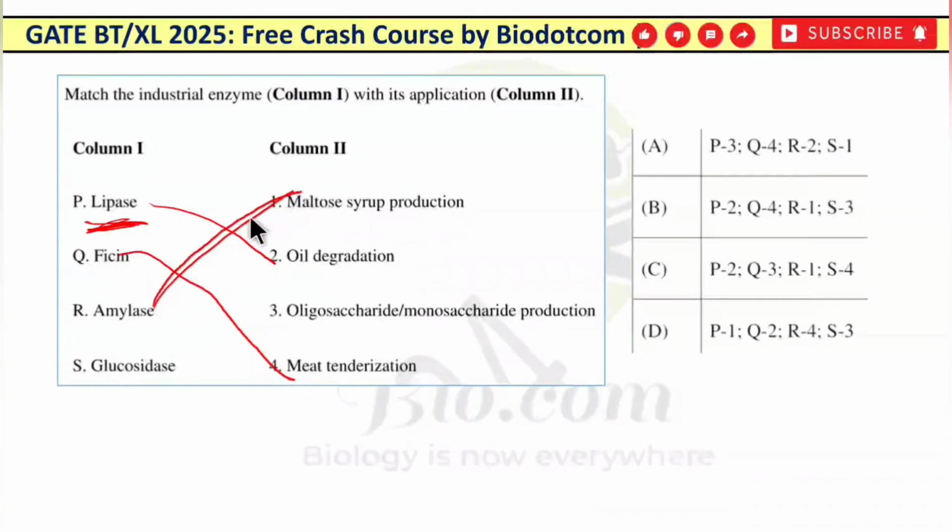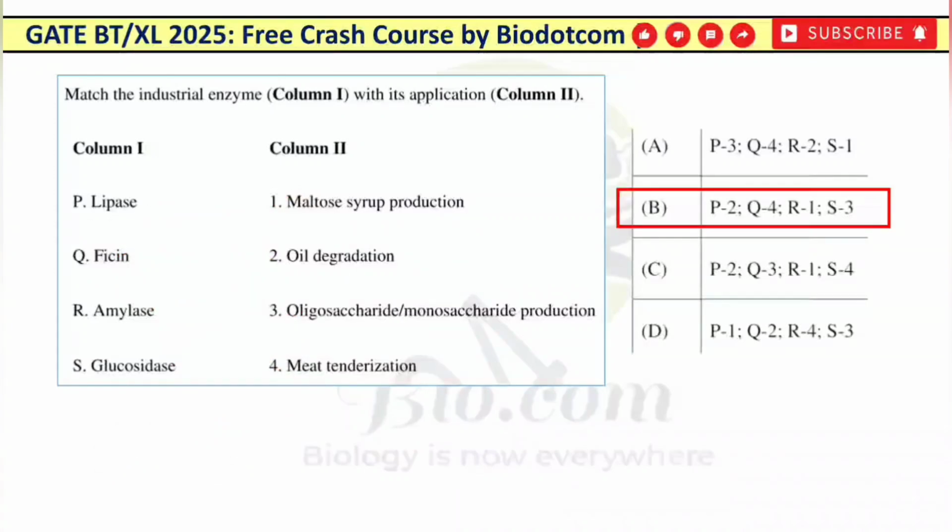Amylase is responsible for the generation of fructose or maltose syrup. It means it acts on starch; basically it hydrolyzes starch into maltose. And glucosidase is responsible for the hydrolysis of carbohydrates, basically polysaccharides, into oligosaccharides and monosaccharides. So glucosidase is for oligosaccharide production and for monosaccharide production. So the answer will be option 2.